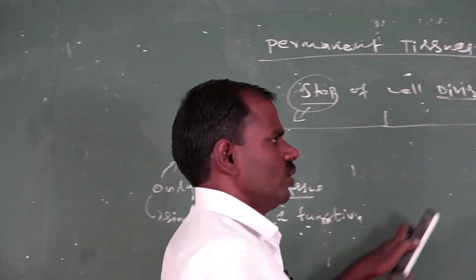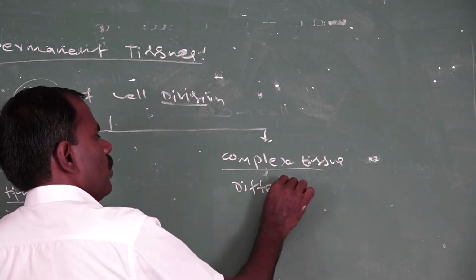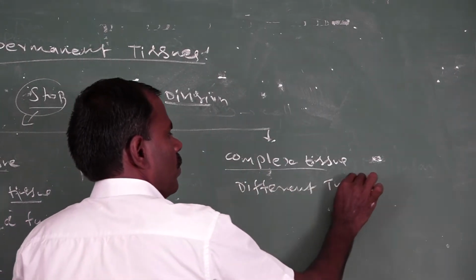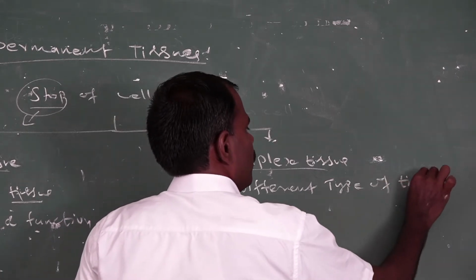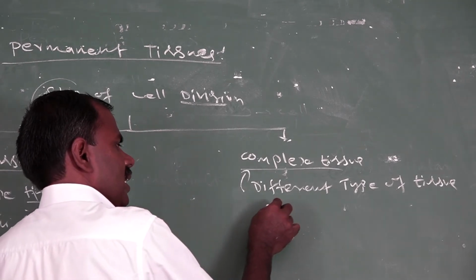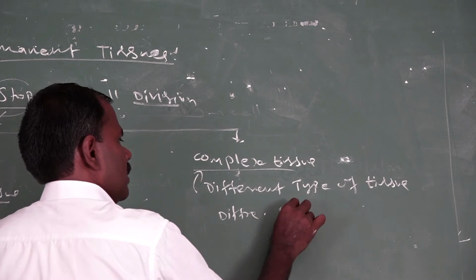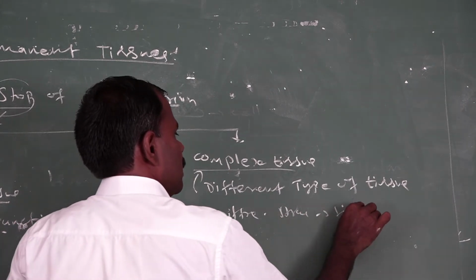But complex tissue consists of different types of tissue, with different structure but similar functions.